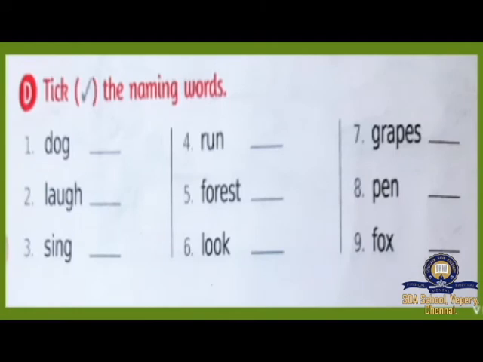Look at the next one. D. Tick the naming words. We already learnt it in the book itself. What are naming words? Naming words are nouns. Very good. Names of a person, names of a place, names of a thing. Very good. Person, place, animals and things are nouns. Now, shall we do this? Part D. Tick the naming words. Look at here.